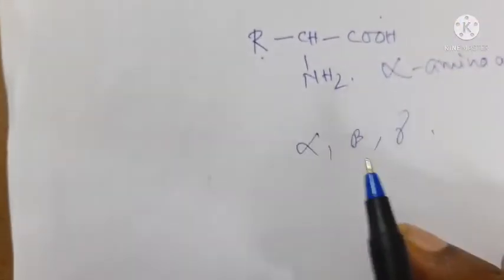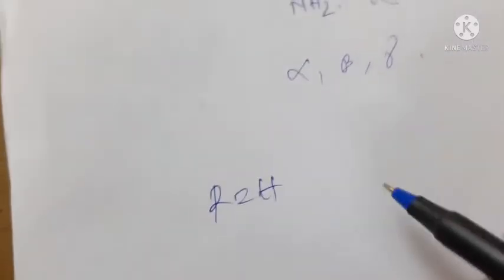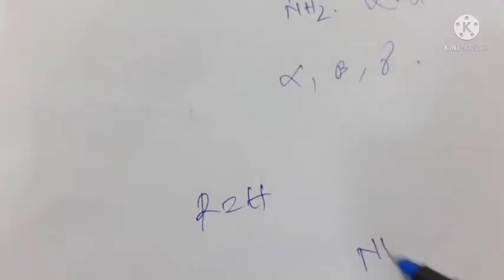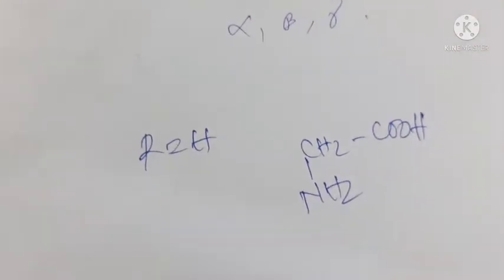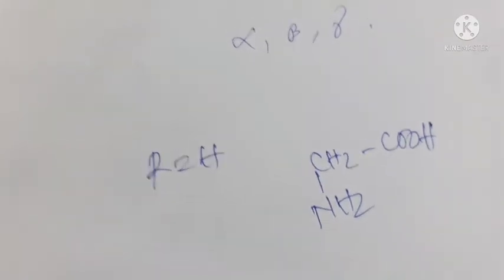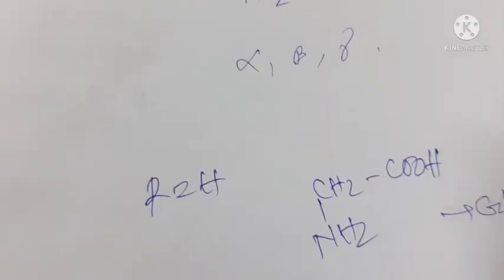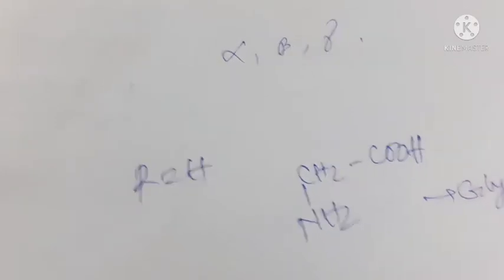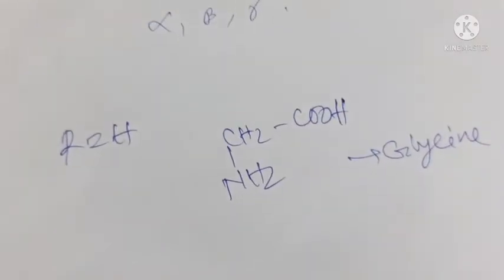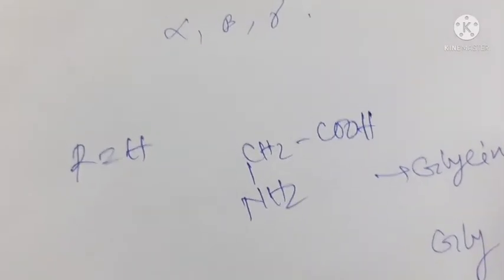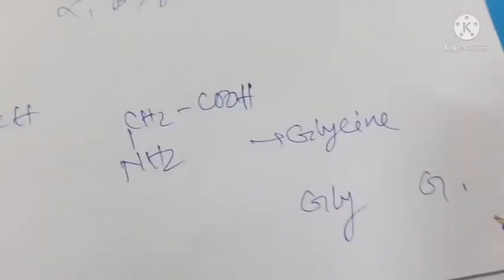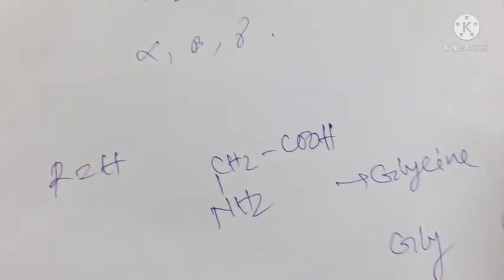If R is equal to H, then the structure of the amino acid will be NH2, CH2, COOH, and its name is glycine. It can be represented by the three-letter symbol GLY, and the one-letter code of this acid is G.